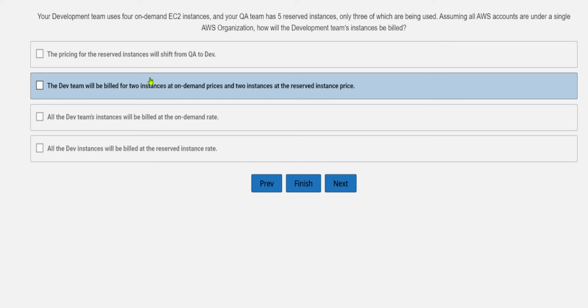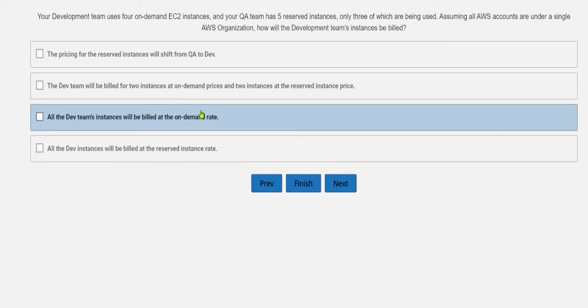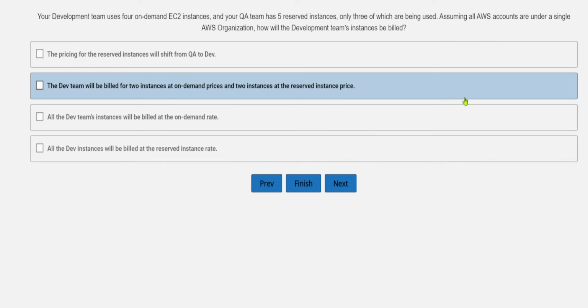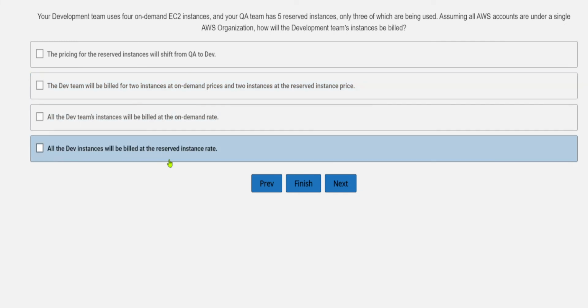So the dev team will be billed for 2 instances at on-demand prices and 2 instances at the reserved instance prices. Okay, that sounds perfect. Let's see the other options. All the dev team's instances will be billed at the on-demand rate. This is not the perfect one. All the dev instances will be billed at the reserved instance rate.